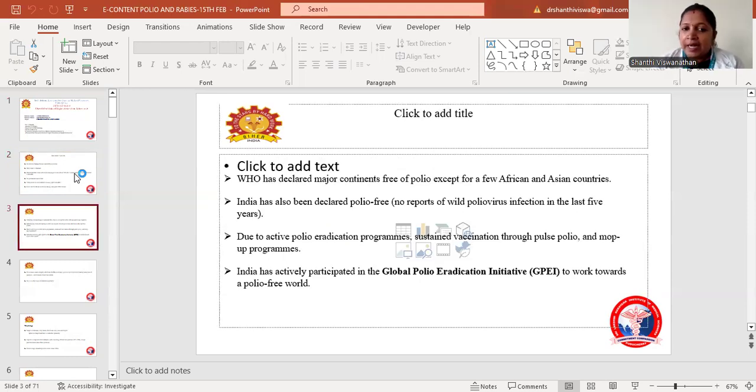So WHO has declared major continents free from polio except a few African and Asian countries. So India has been declared polio free for the last 5 years. This is mainly due to the active polio eradication program, sustained vaccination through pulse polio and mop-up programs. So India has actively participated in the global polio eradication initiative to work towards a polio free world. The main aim of this global polio eradication is to eradicate polio globally.